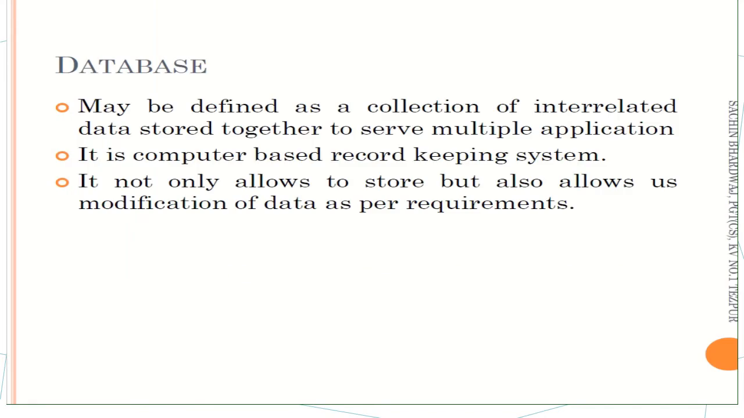So what do you mean by database? Database may be defined as a collection of interrelated data stored together to serve multiple applications. It is a computer-based record keeping system. It not only allows us to store but also allows us to modify our data as per our requirements.